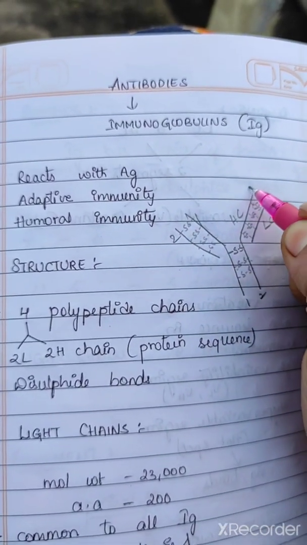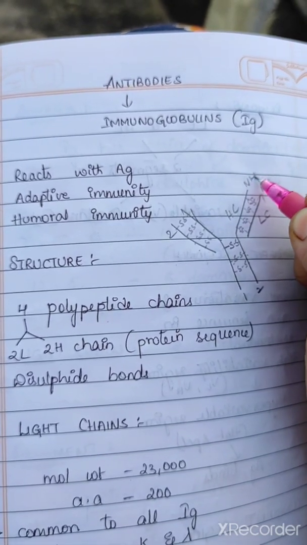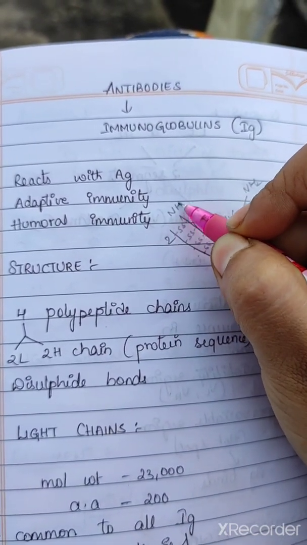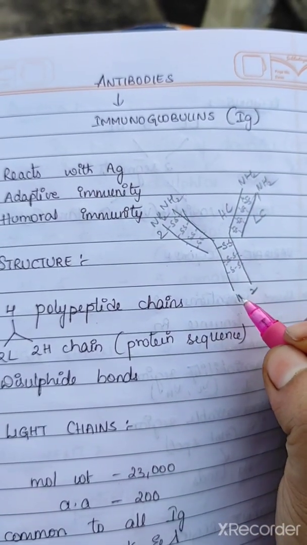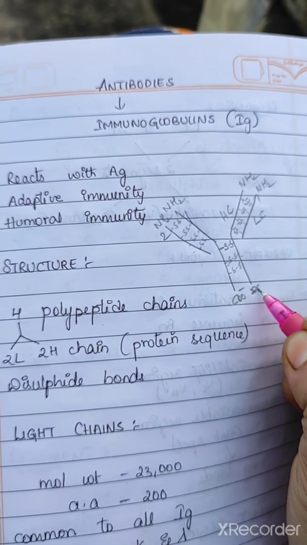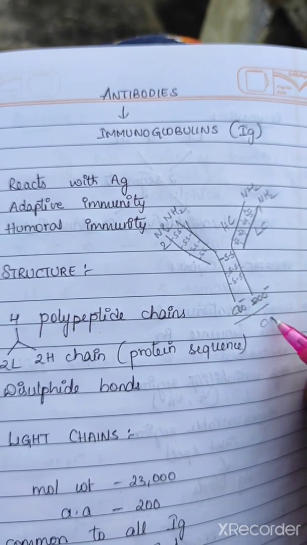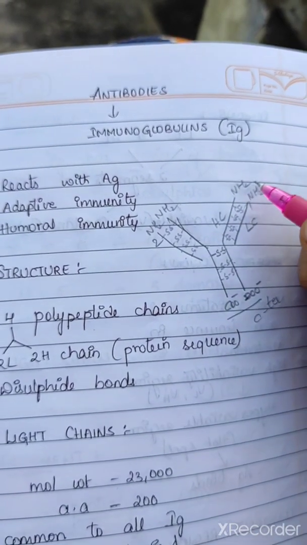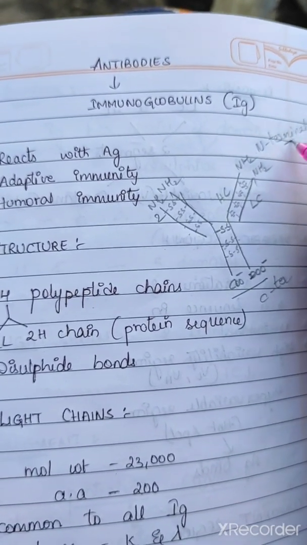This is the N-terminal end. So here NH2 will be present. Amino group is present at this end, and this is the C-terminal end. COO minus is present at this end. So this is said to be the C-terminal end, and this is said to be the N-terminal end.